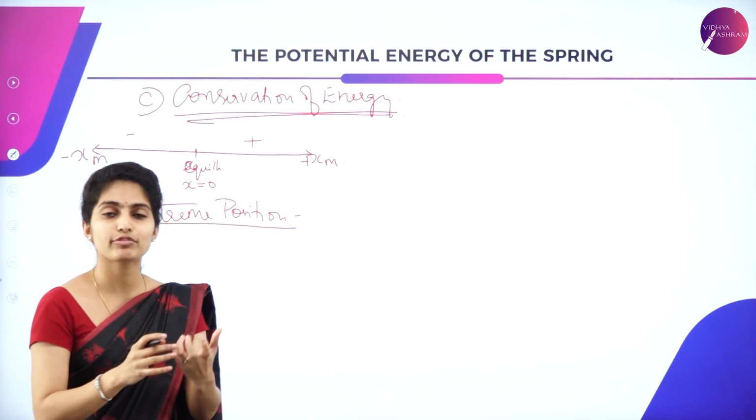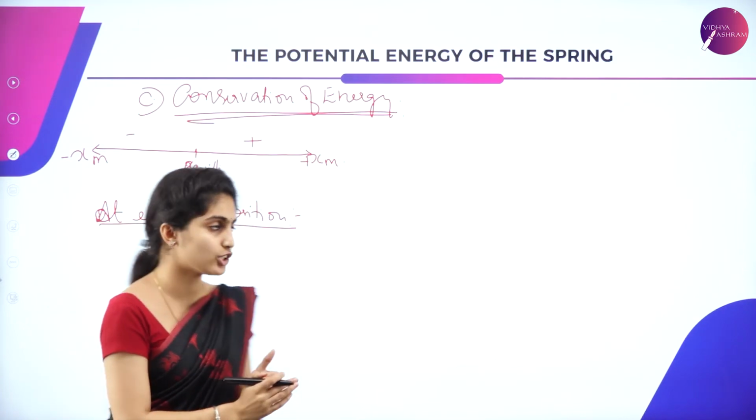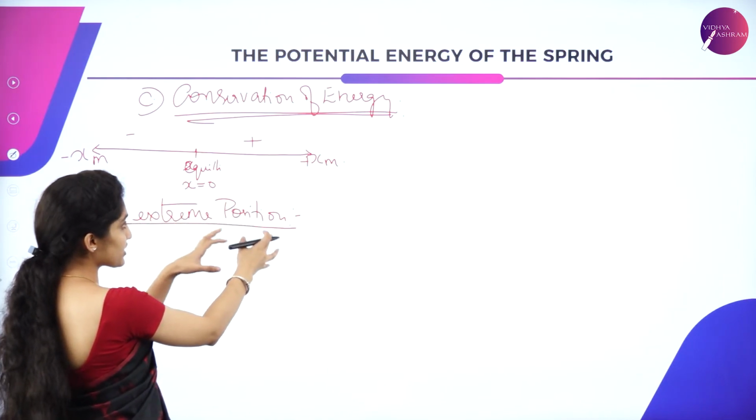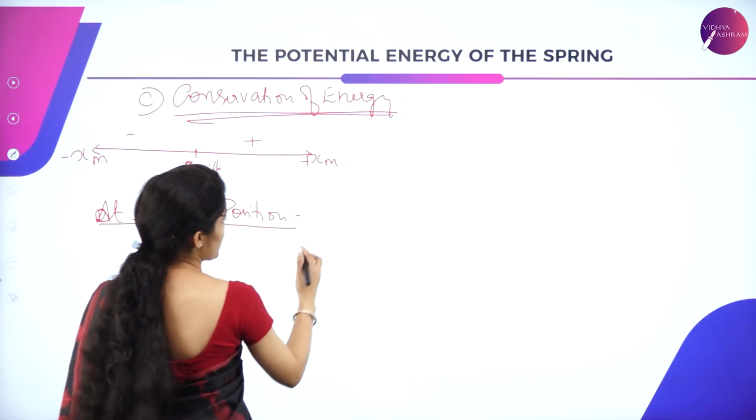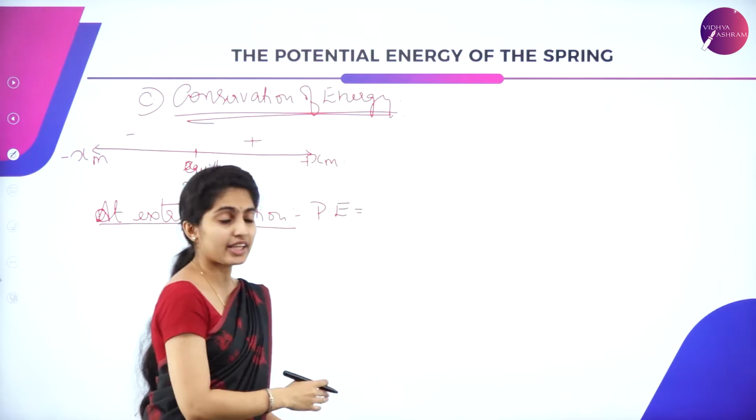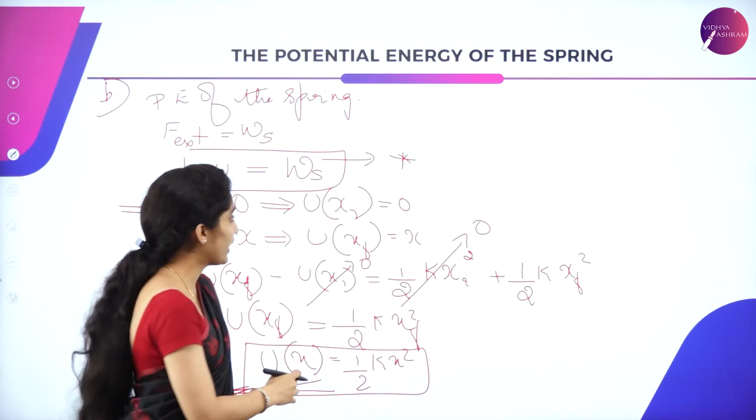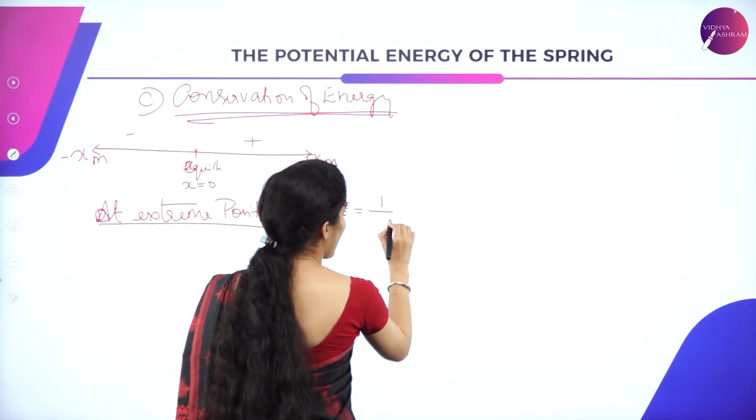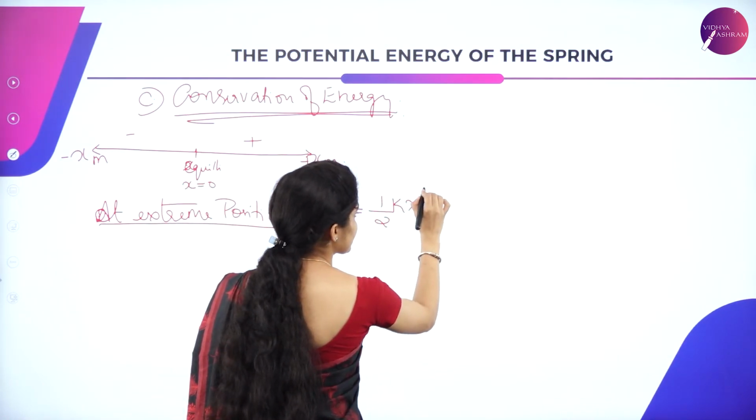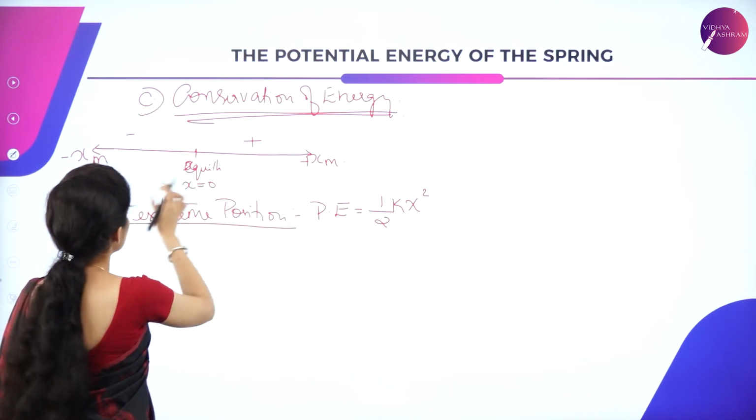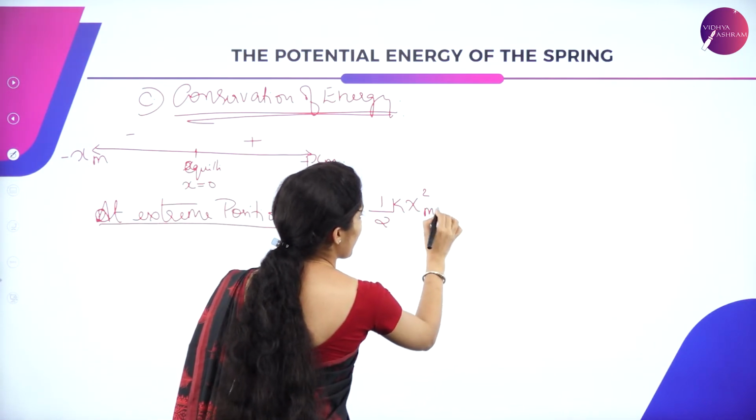Same thing how you have done for conservation of mechanical energy, you are supposed to do here. That is, considering only the extreme positions. At extreme positions, what is your potential energy? As you had seen here, it is half kx square. So I'll write it as half kx square subscript m, since it is in extreme conditions.